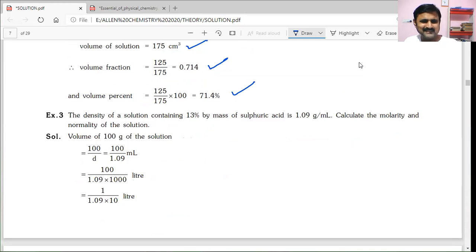Next, the density of a solution containing 13% by mass of sulfuric acid is 1.09 grams per ml. Calculate the molarity and normality of the solution.